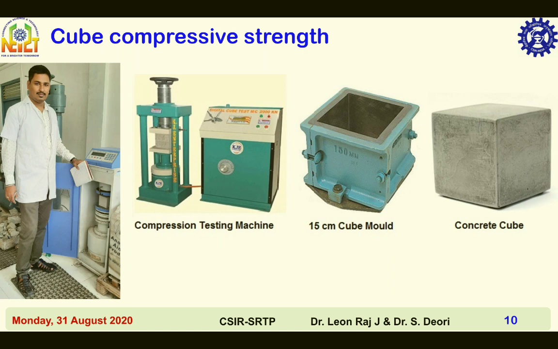The compression test is carried out on specimens of 150 mm by 150 mm by 150 mm cubes or 150 mm by 300 mm cylinders. A typical test specimen, mold, and testing machines are shown in this slide.